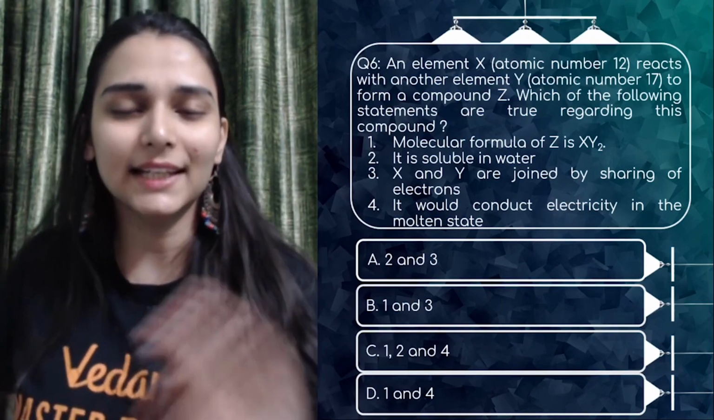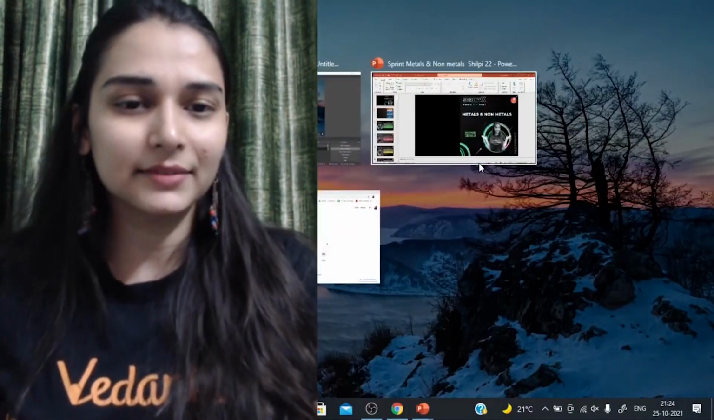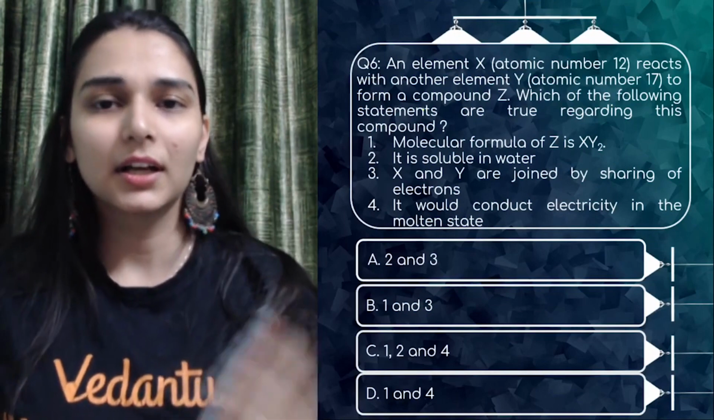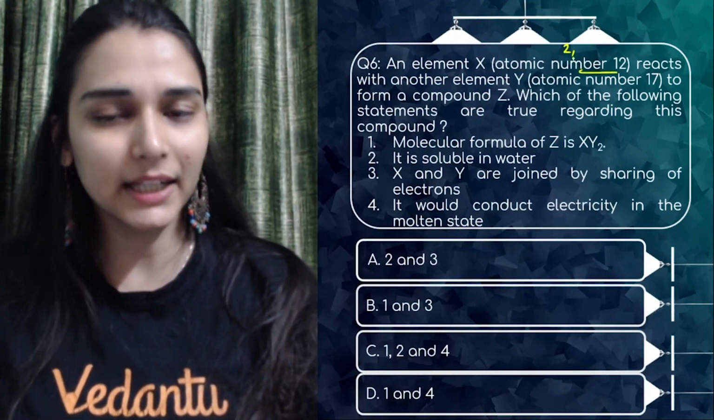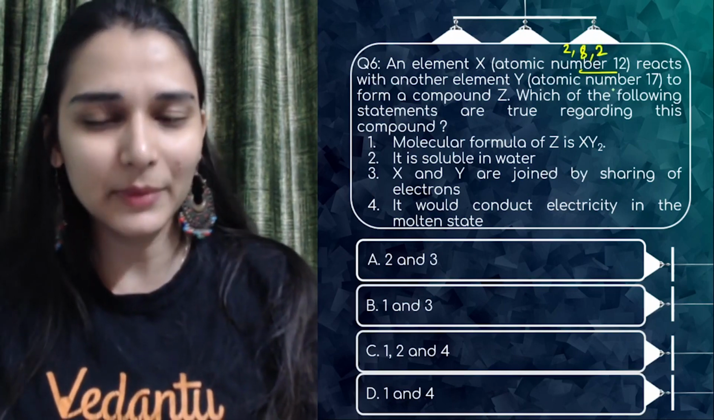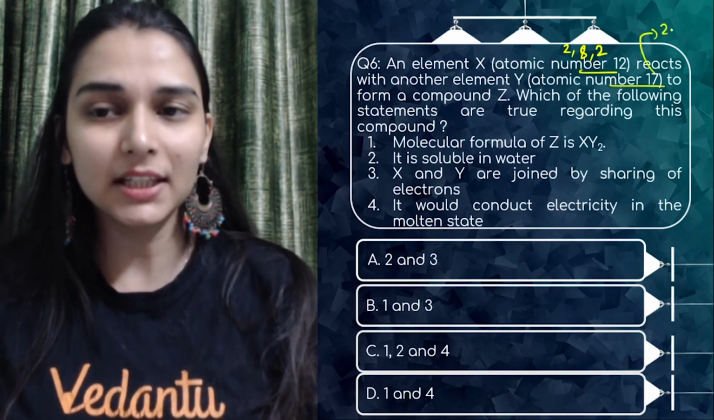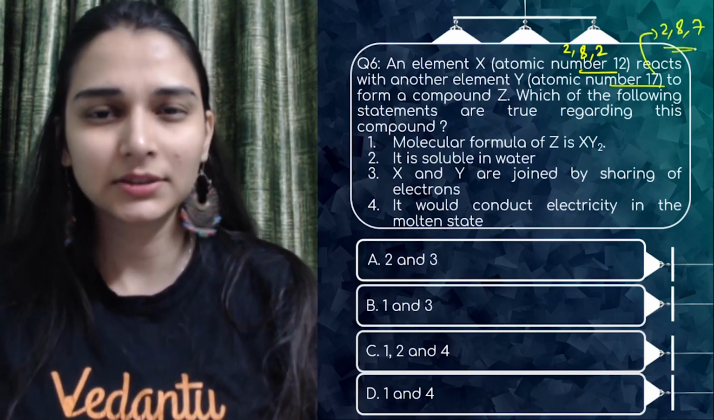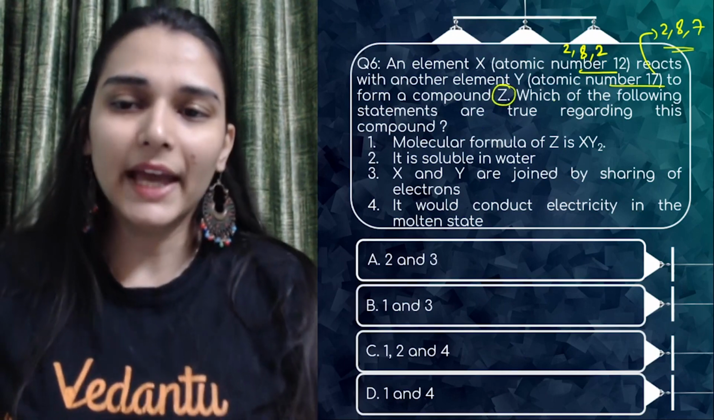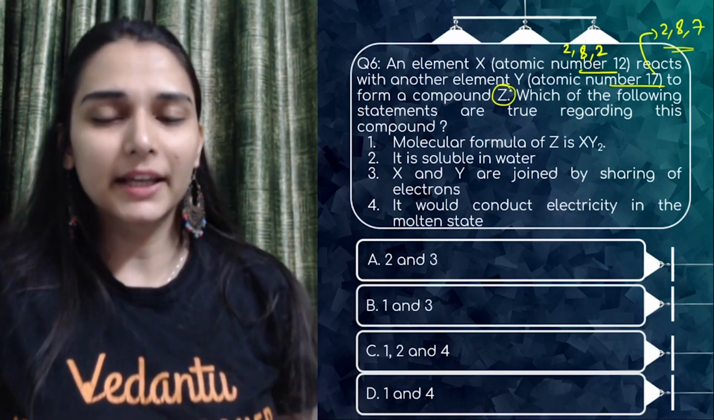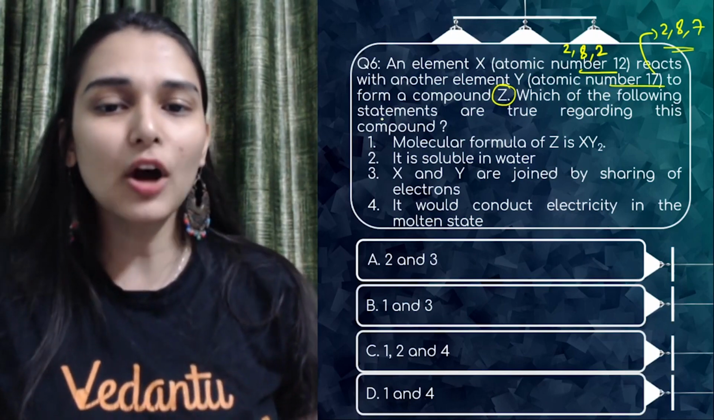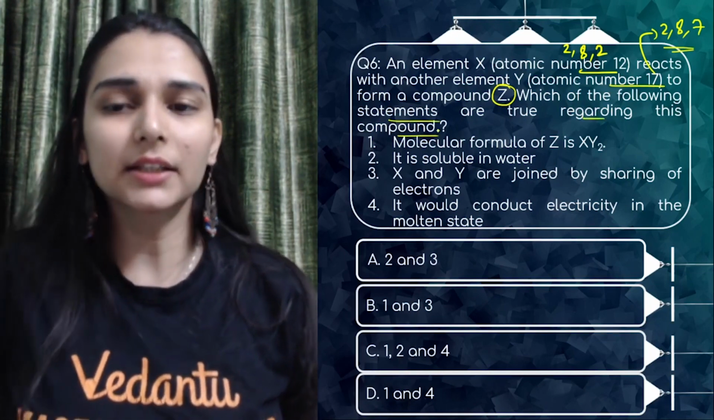6th question on the screen. An element X, atomic number is 12. Okay, atomic number 12 है. Can I write the configuration? Yes, magnesium है ये. Reacts with another element Y with atomic number 17. Chlorine. Yes, magnesium and chlorine. To form a compound Z. Okay, X just made a compound with Y. X ने Y के साथ react किया and they make a compound Z. Which of the following statements are true regarding the compound?